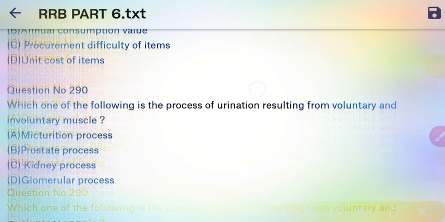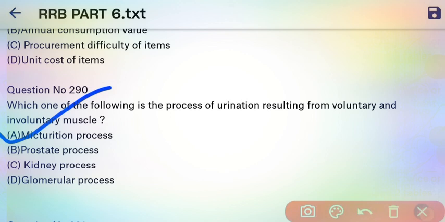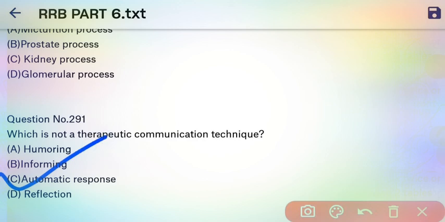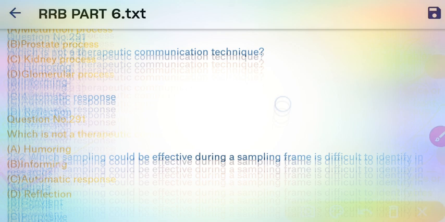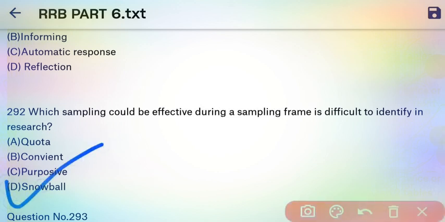Next question, which one of the following is a process of urination resulting from the voluntary and involuntary muscles? So it is called the micturition process. A is the right answer. Next question, which is not a therapeutic communication technique? So here our right answer is automatic response is not included in the therapeutic communication process. Okay. Next question, which sampling could be effective when the sampling frame is difficult to identify and research? So here the right answer is snowball. Okay, this is the right answer.